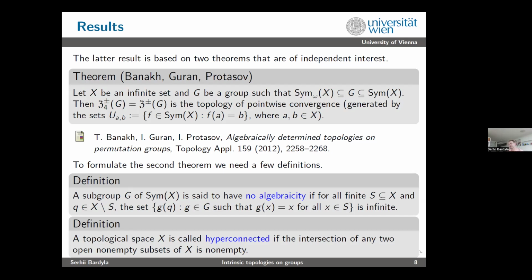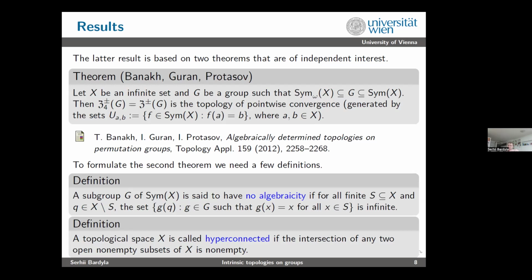The second important theorem requires two new definitions. The first one is a bit technical. A subgroup G of the symmetric group is said to have no algebraicity if it satisfies the following: you can fix any finite set S pointwise by elements of the group, and any point outside of S you can send to infinitely many places by elements of the group that fix those elements of S. And the second definition: a topological space X is called hyperconnected if the intersection of any two open non-empty subsets is non-empty.